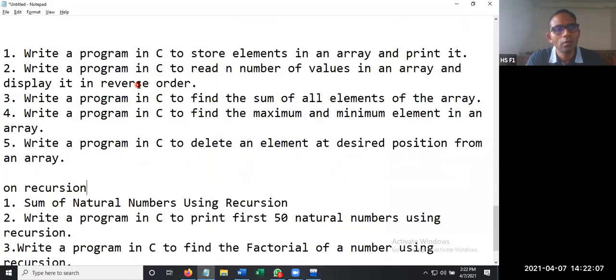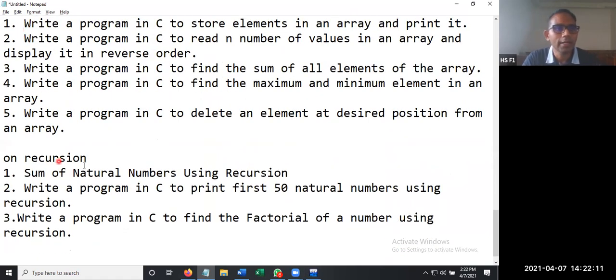So these are the programs related to functions and these are the programs related to recursion. In the last class, we saw the programs related to passing arrays to a function. So these are the programs related to functions and recursion, and we'll be meeting